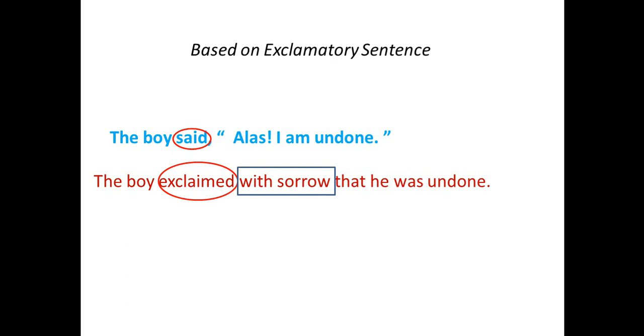This is because of the word alas, because this word expresses some sort of sadness, and this emotion is reflected in the indirect one with the phrase with sorrow. Okay, let's move on. The inverted comma is replaced by the word that.